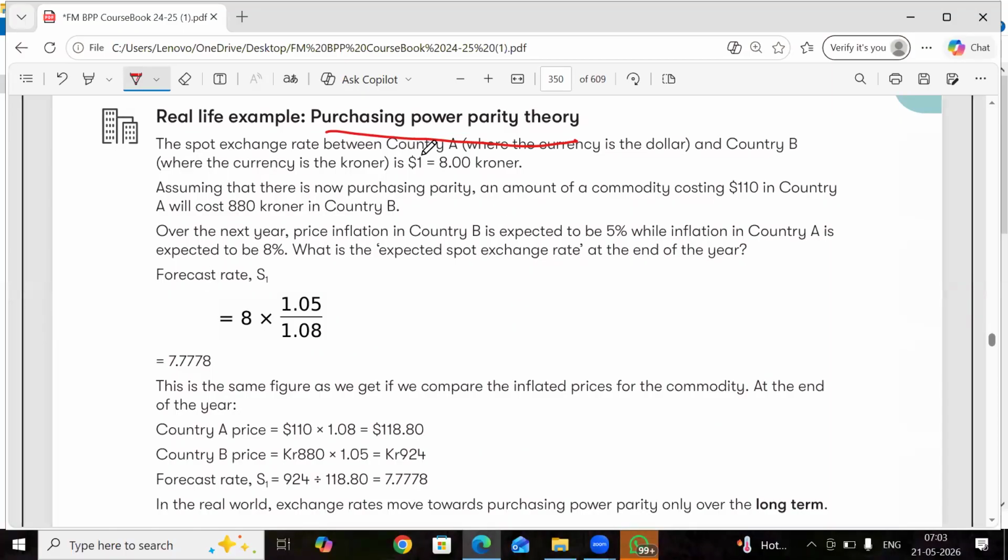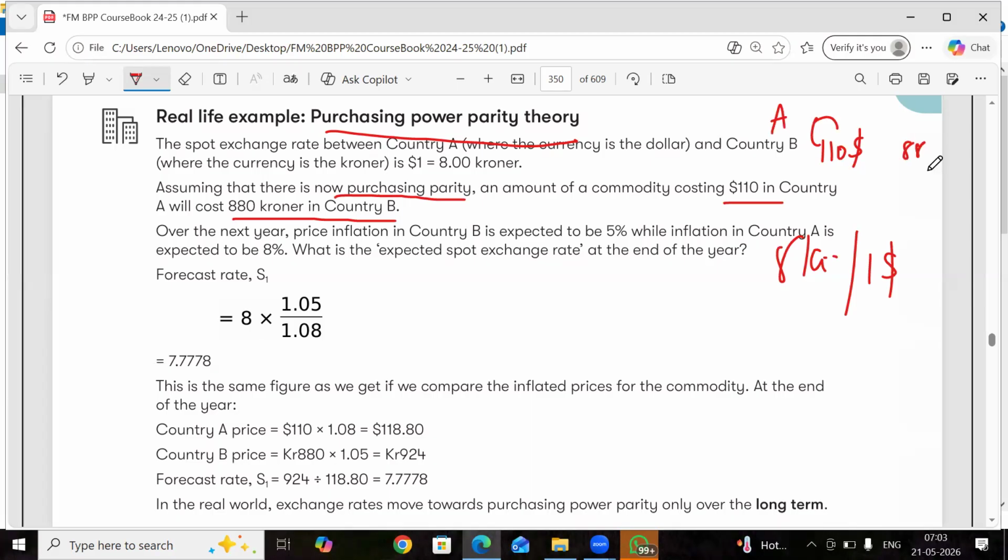Spot exchange rate between country A and country B. So $1 is available for 8 kroners. This is the spot exchange rate. Assuming that there is now purchasing parity, an amount of commodity costing $110 in country A will cost 880 kroners in country B. So there is parity. $110 in country A will cost 880 kroners in country B.